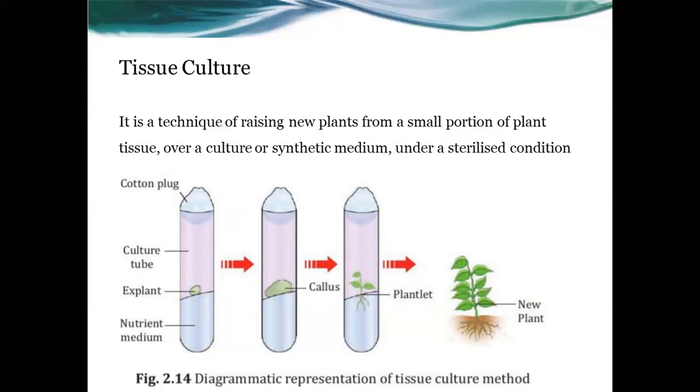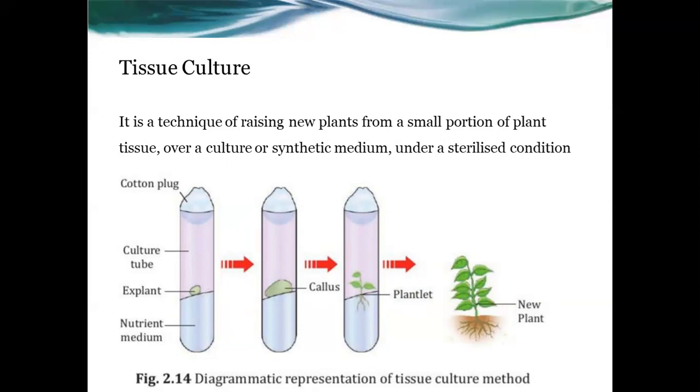It is a technique of raising or producing new plants from a small portion of the plant tissue. And look, the diagram shows that a culture or synthetic medium is needed. Artificial medium is needed there, and this medium also has to be in a sterilized condition, without any germs or bacteria.